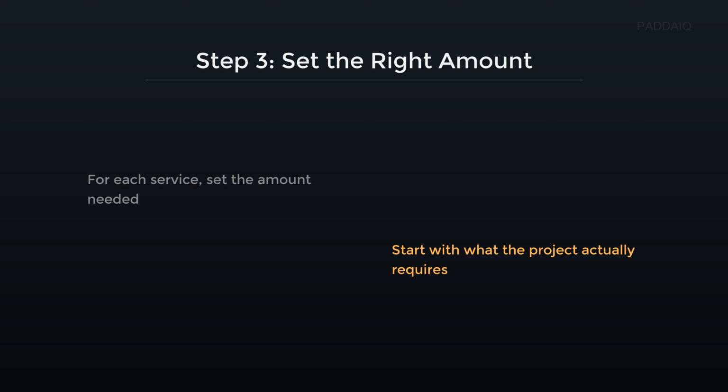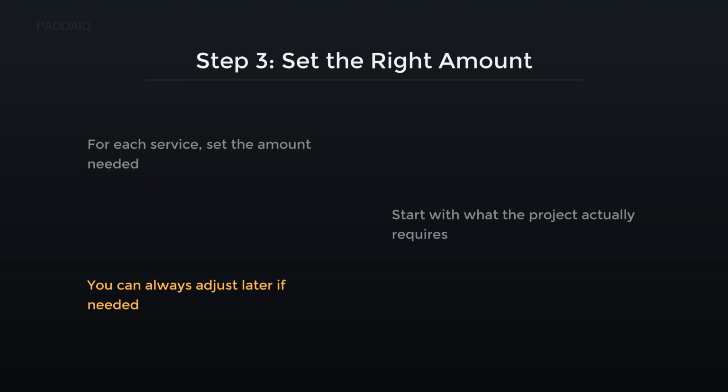Start with what the project actually requires. This means you should first identify the specific business needs and technical functions your solution must deliver, then select only the necessary BTP services to meet those needs. For example, if your project needs automated workflows, start by enabling the workflow service. This focused approach prevents unnecessary complexity and cost.